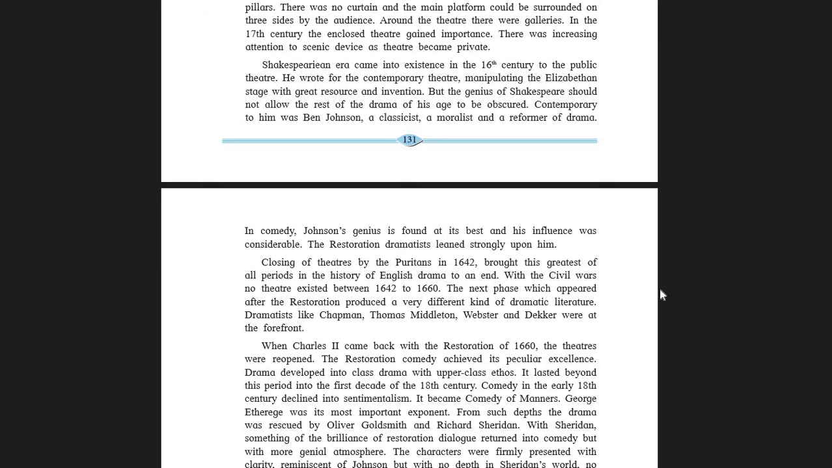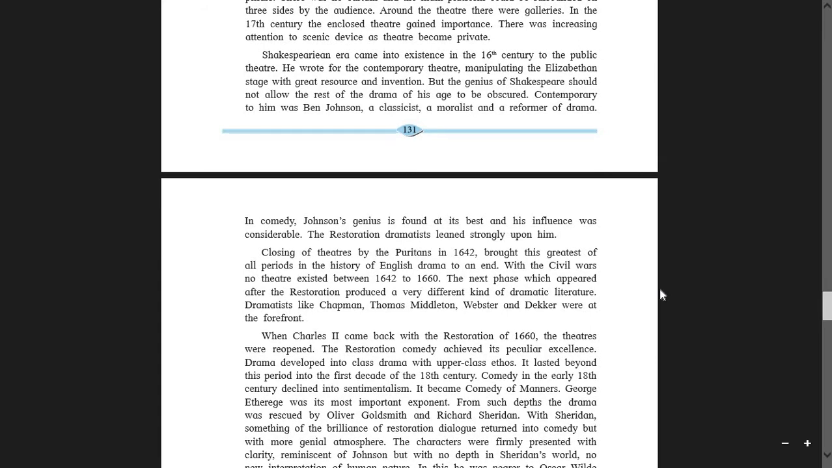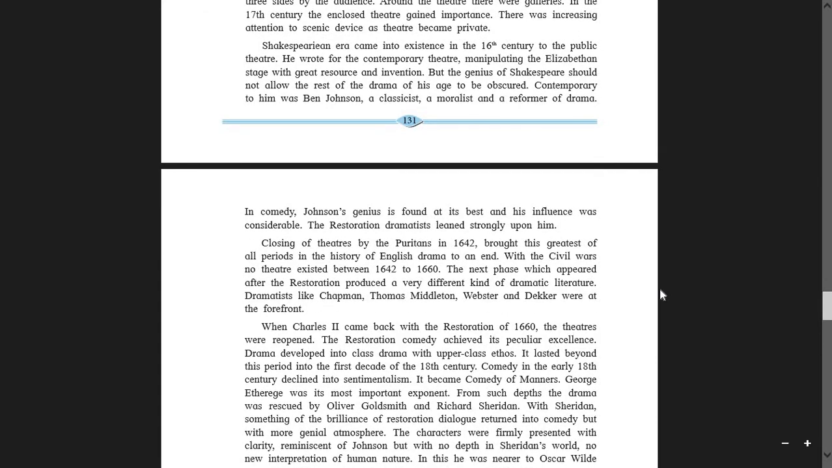So here we meet Ben Jonson. Who is Ben Jonson? A classicist, a moralist, and a reformer of drama. Reformer means forming something new, adding something new to the old pattern of drama. So he was a reformer. He added many new concepts to dramatization. Moreover, he was very classic in nature and full of values. So students, in comedies, Jonson's genius is found at its best, and his influence was considerable. The Restoration dramatists leaned strongly upon him.